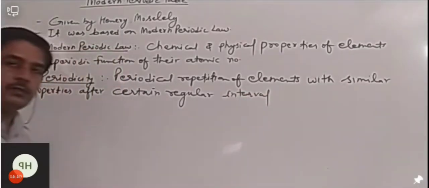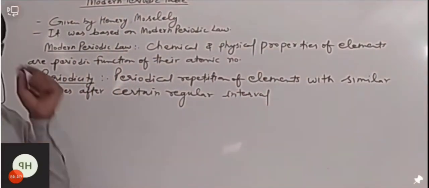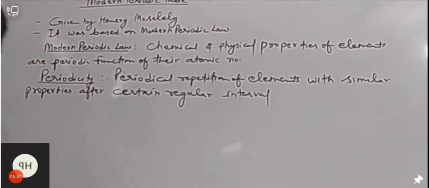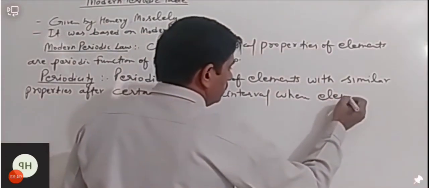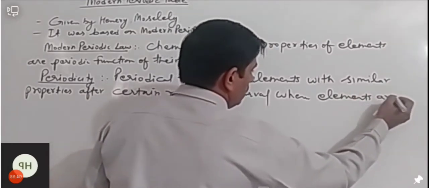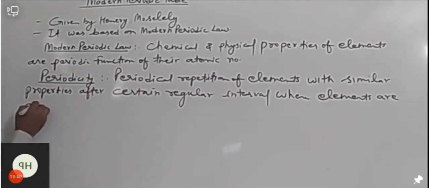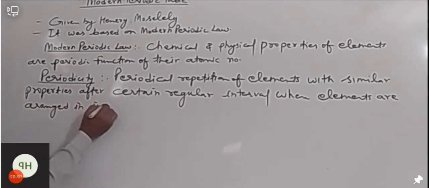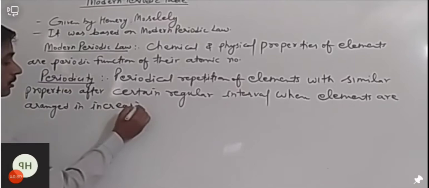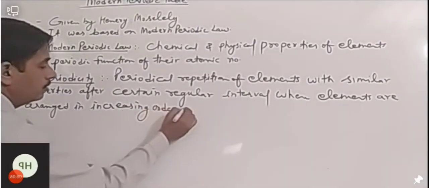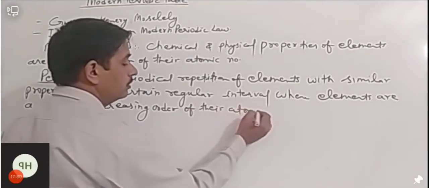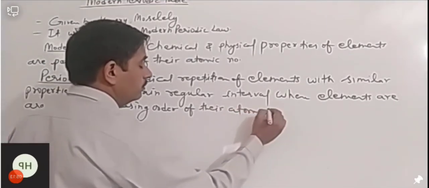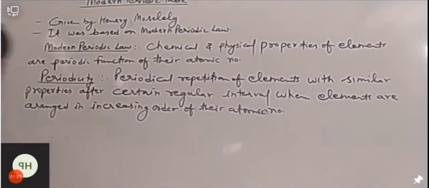After a certain regular interval, elements repeat their properties when elements are arranged in increasing order of their atomic number. So this is called periodicity.